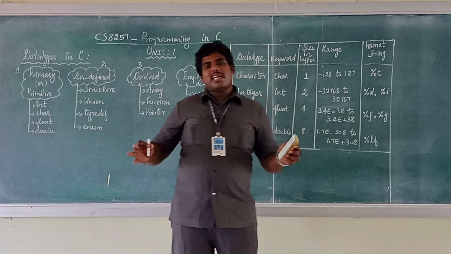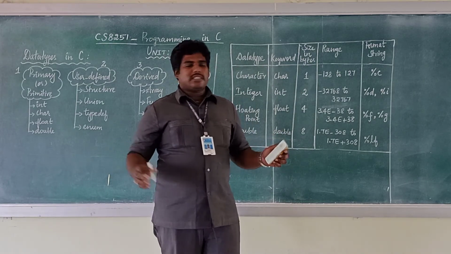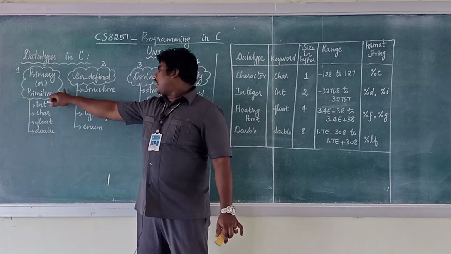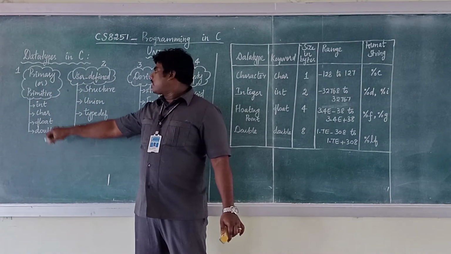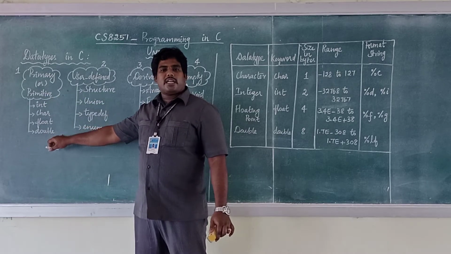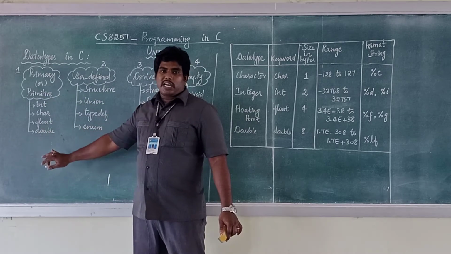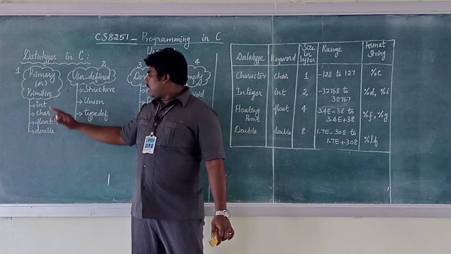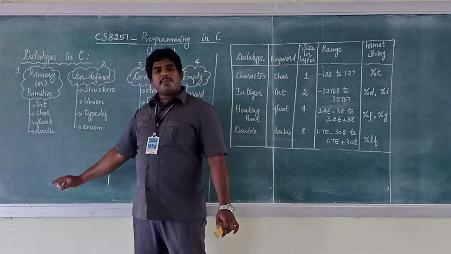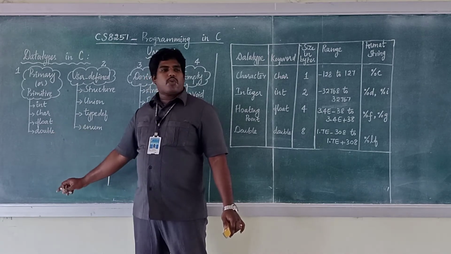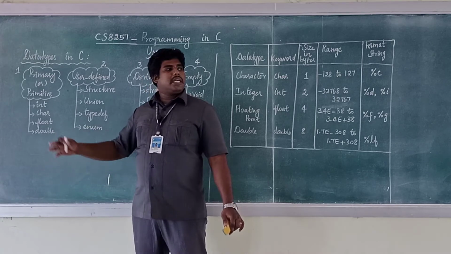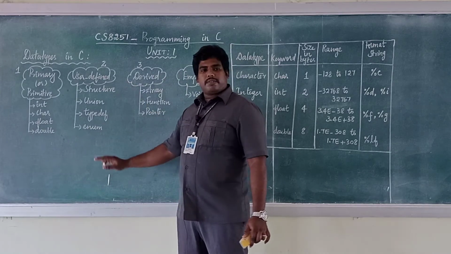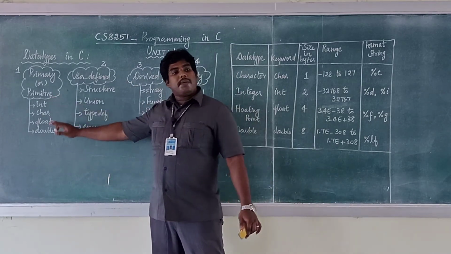Okay, so your data types are classified into 4 classes. The first one is primary or primitive. I am going to explain the primitive or primary data types. These are very important data types, the basic thing. Inside the primitive data types, int means integer, char means character, float means floating point number, double means biggest floating point number. Okay, the second category is user defined.